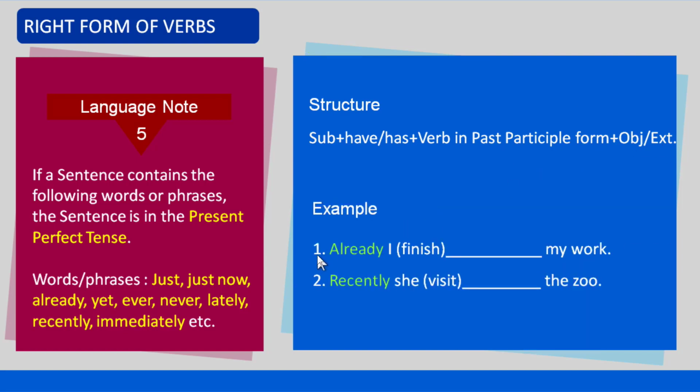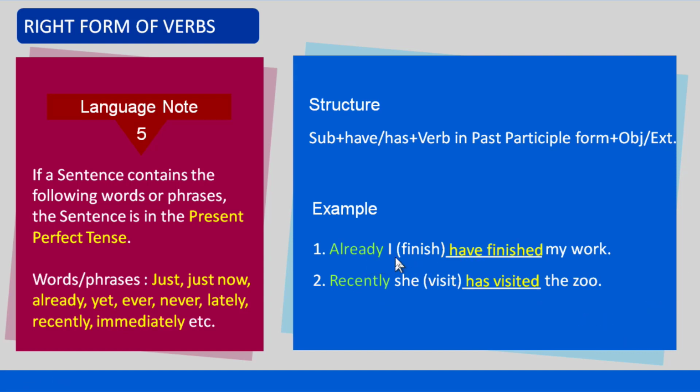Example: number 1, already I finish my work. Number 2, recently she visit the zoo. The first sentence contains the word already, and the second sentence contains the word recently. That is why these two sentences are in the present perfect tense.